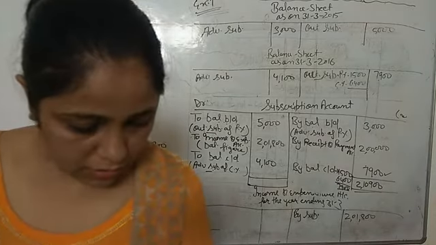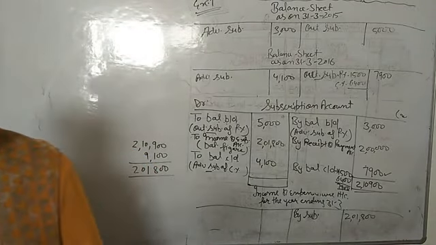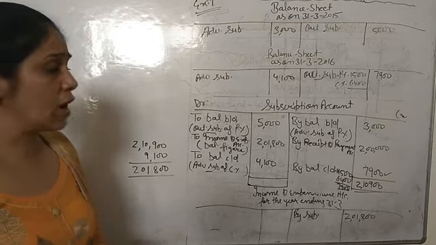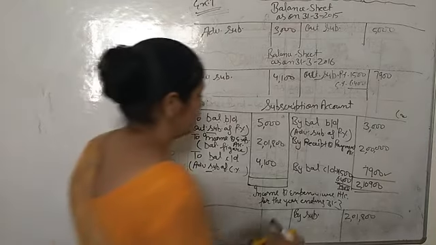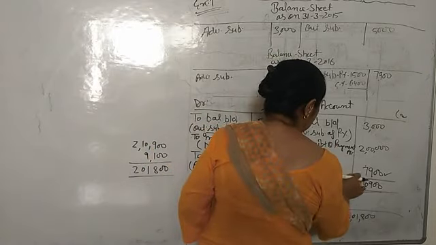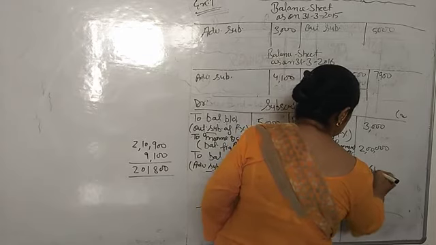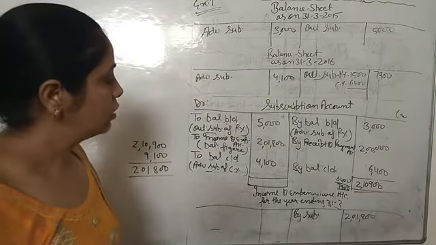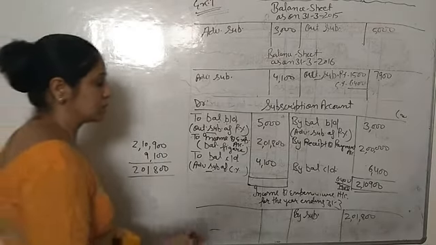Now the B part of this question: if subscription outstanding is given as on, it means that the previous year outstanding subscription is already included in this. So we will not add this 1,500 extra. We will write here 6,400. If the word on is written, it means the previous year outstanding subscription is already included.